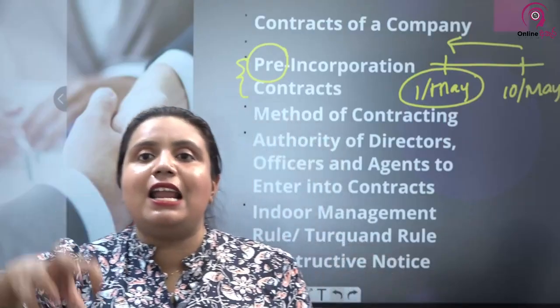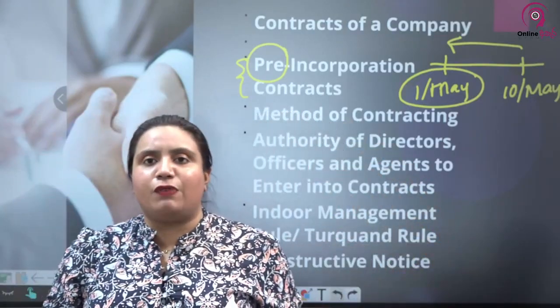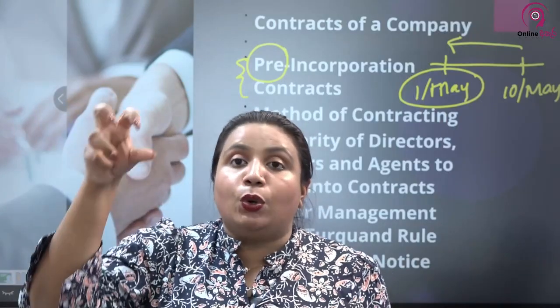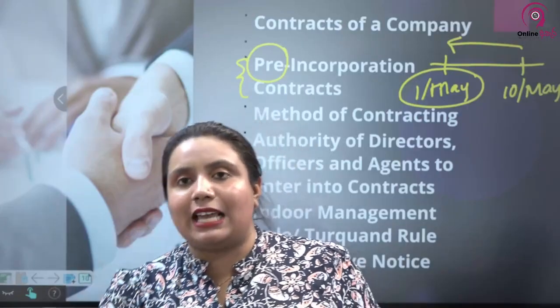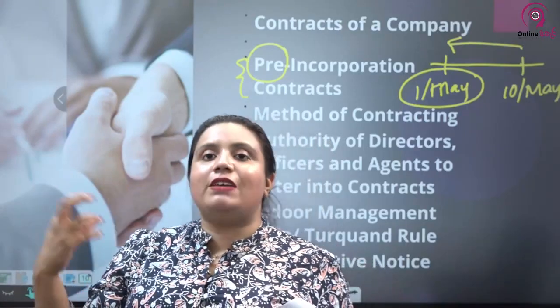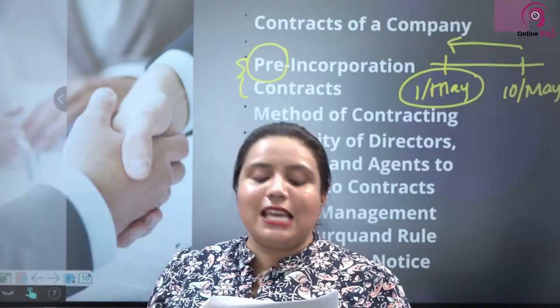To show the signature of the company, I taught you all about the common seal of the company under the first unit. To show the signature of the company, we place the common seal. To attest the common seal, either two directors, one director, director and secretary, or anyone who is appointed under the articles of association will sign in front of the notary public. That is what we call notarially executed.